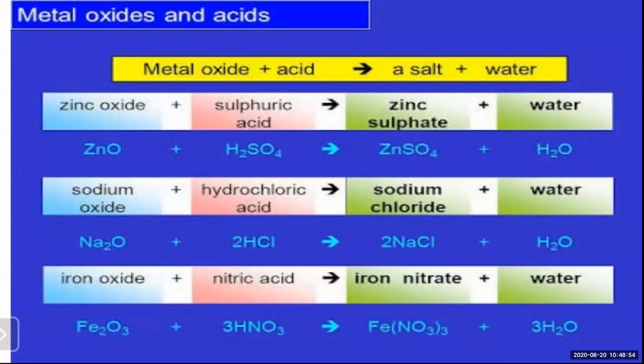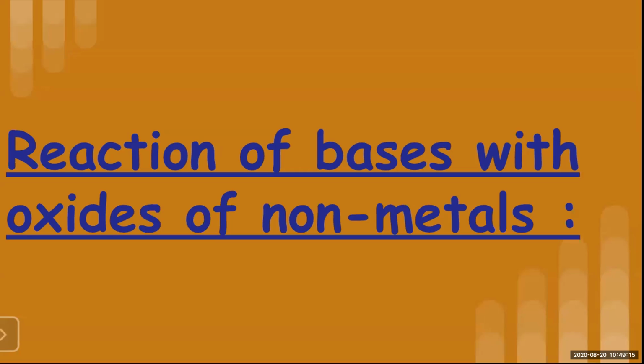For iron also, the symbol for iron is Fe. Fe2O3, iron oxide, and 3 molecules of nitric acid, HNO3. Again, it gives you the salt iron nitrate and water. Okay.